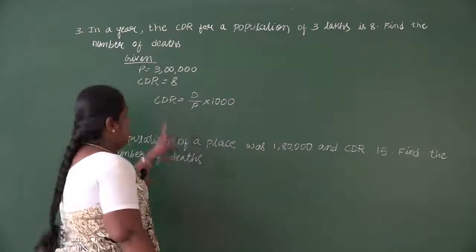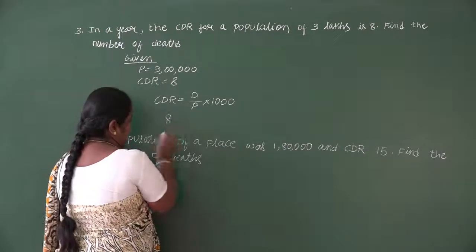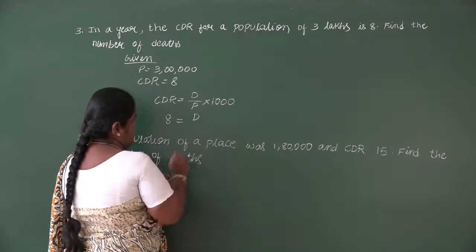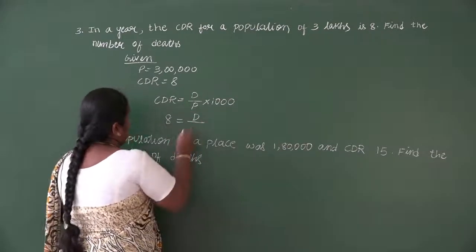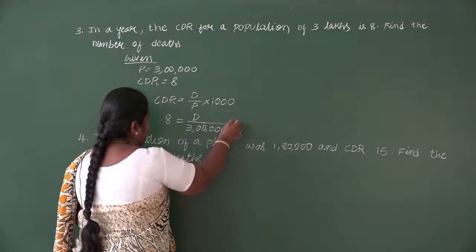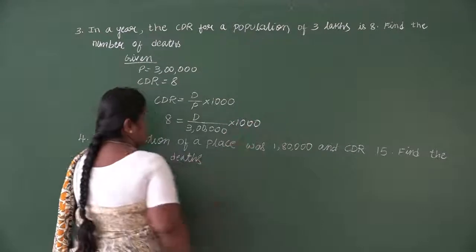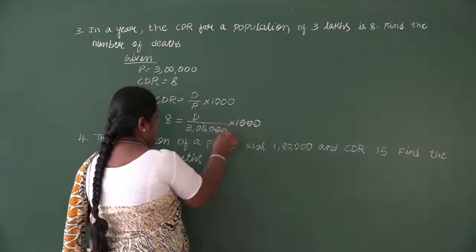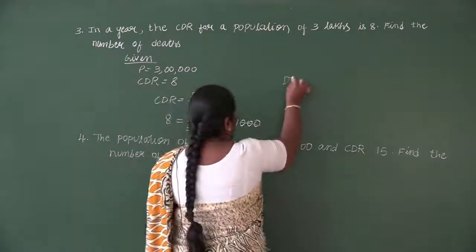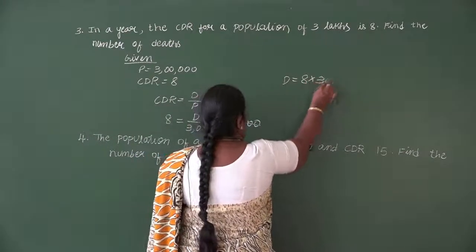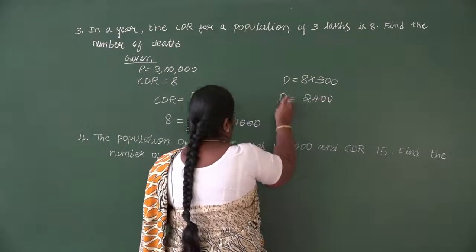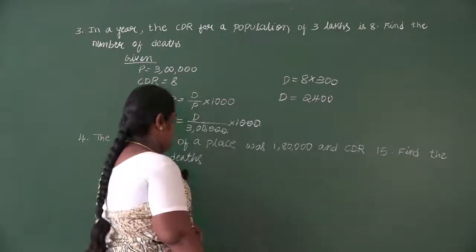We'll substitute the values in this. So CDR value is 8 equals D divided by, the population value is 3 lakh, into 1000. Death value is not given, so we are finding out death itself. We can cancel the 1000 and 1000, then just cross multiply, 8 into 300. So D value is 8 into 300, we'll get 2400. So there will be 2400 deaths.